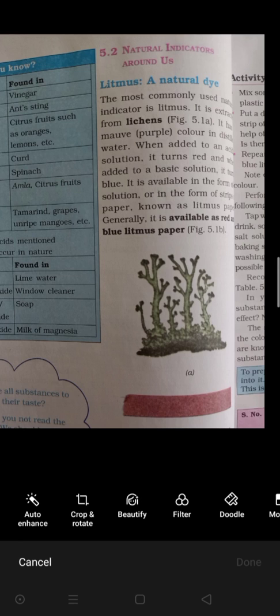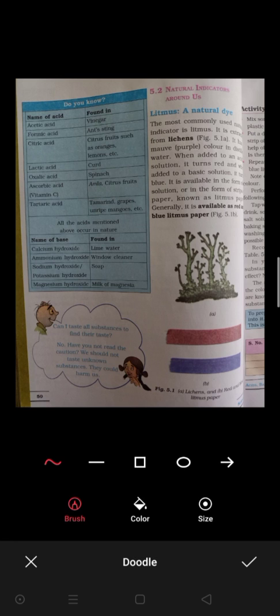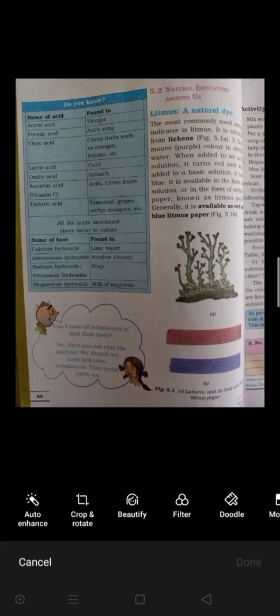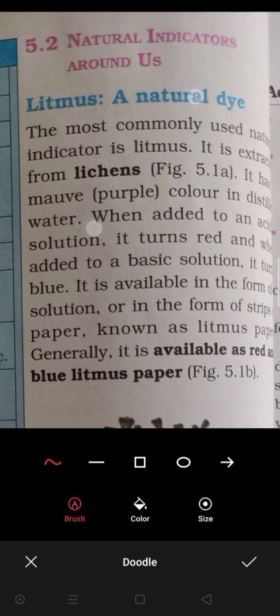Litmus will be asked in an exam as a part of a short note, okay, in 3 marks or 4 marks: write down a short note on litmus, a natural dye. So you should at least write 10 points, okay. So let's study first. The most commonly used natural indicator is litmus, okay, commonly used, easy to use, and it is safe also. Any small child can also use this litmus paper, okay.